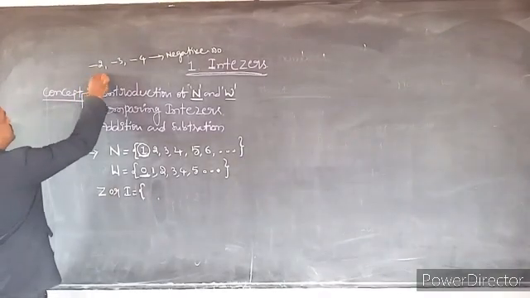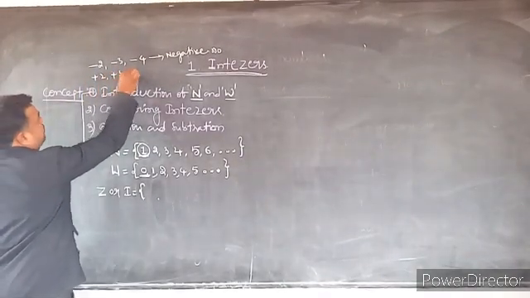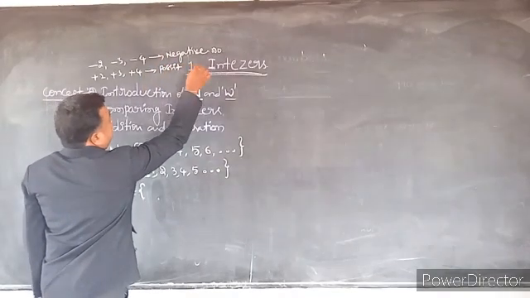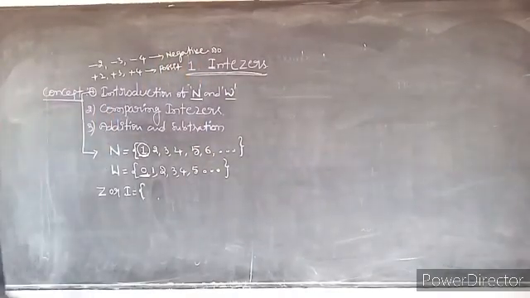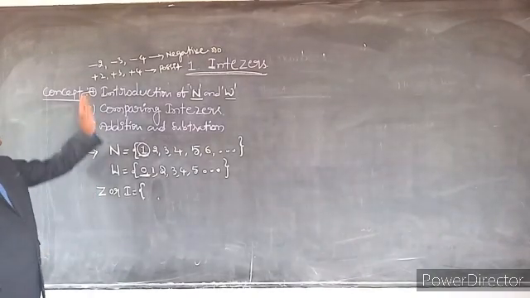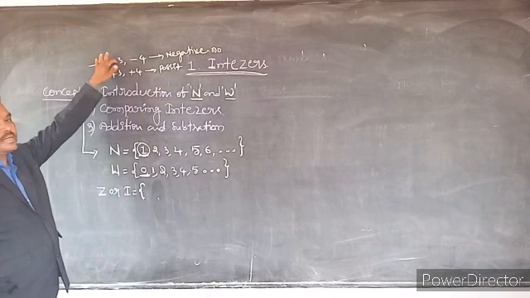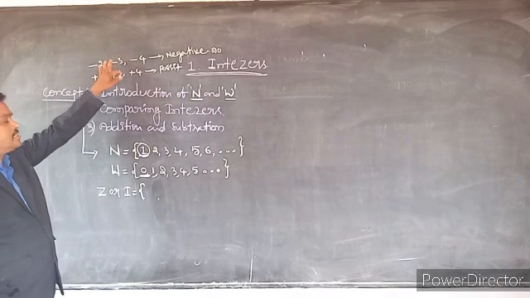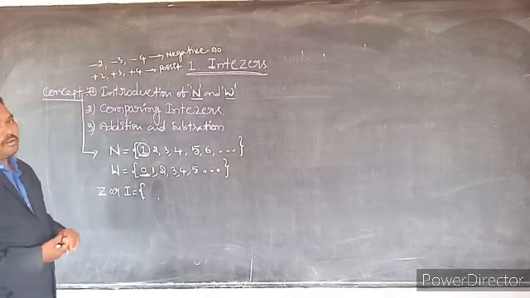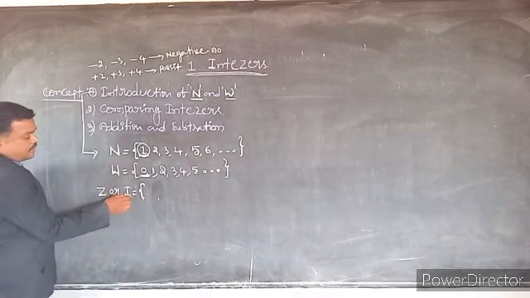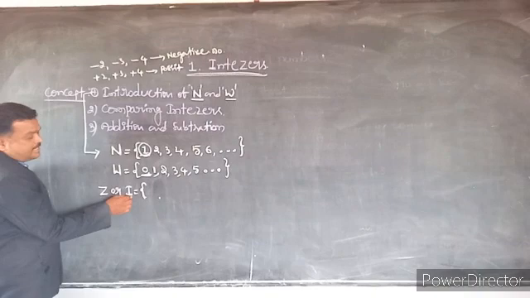Then plus 2, plus 3, plus 4 are positive numbers. So the meaning of integers is the combination of negative numbers and positive numbers along with 0. The set of integers is denoted by Z or I.